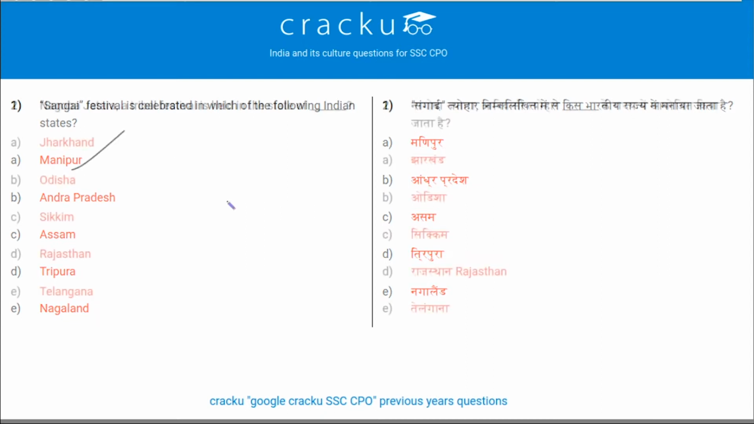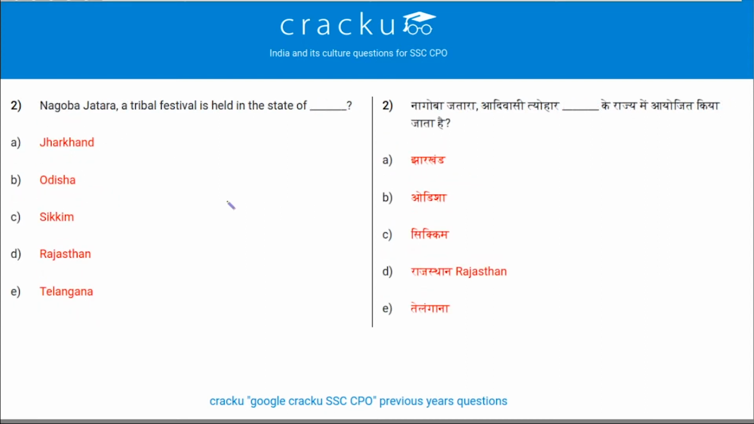Next question. Nagoba Jatara, a tribal festival, is held in the state of, so it is held in the state of Telangana in the district Adilabad. Option E is the correct answer. It is the second biggest tribal carnival celebration.